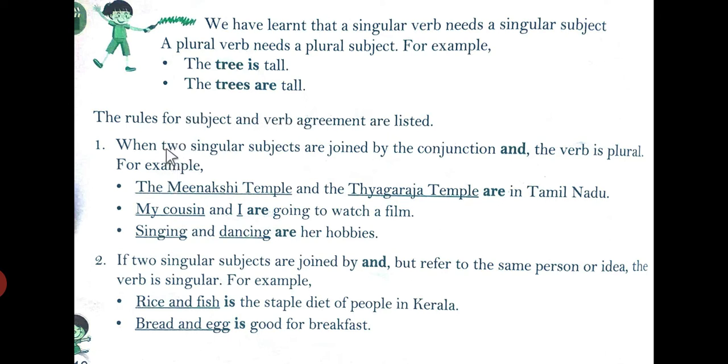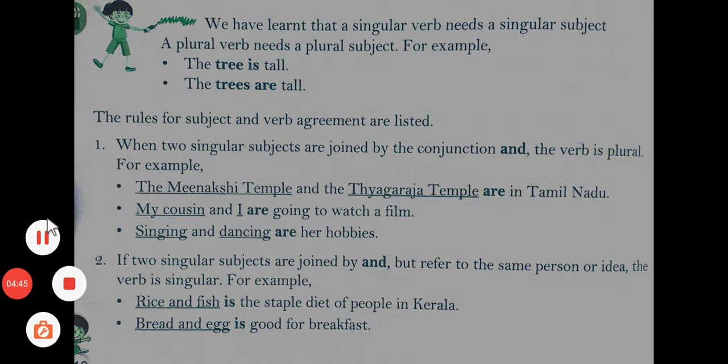Now please see, there are almost 15 rules given in this chapter, on how a subject verb agreement deals with other words in the chapter. So let's start with the first rule.